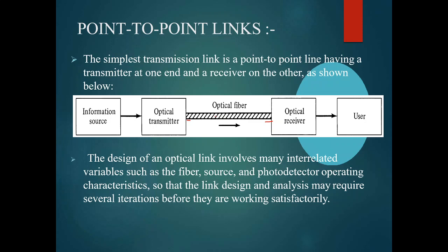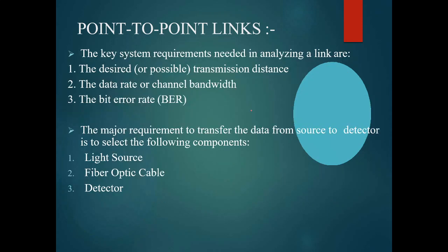We have to do a link budget analysis, including where to place the regenerator, how much equipment is needed, what type of sources and detectors to use. We have to concentrate on these when we go for budget analysis.